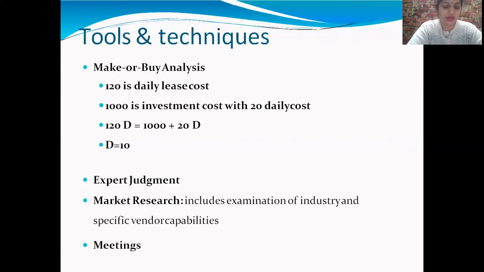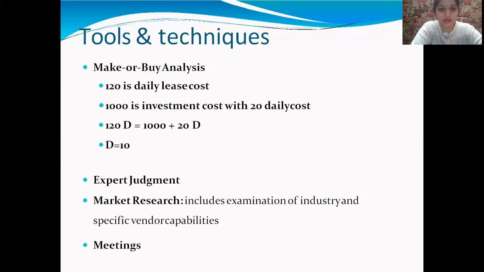So you can find many problems like this in Google. You can Google it, and the first one is simple cost analysis, and the second one is economic analysis.